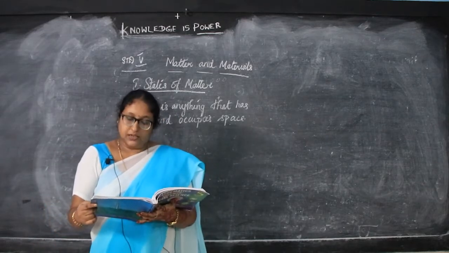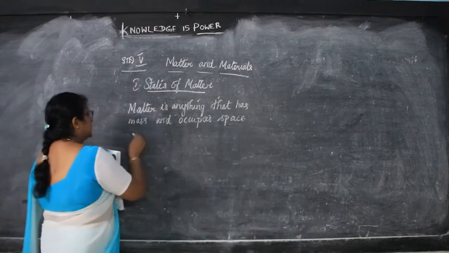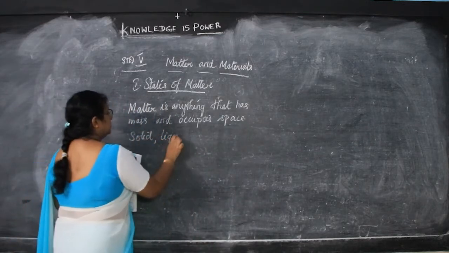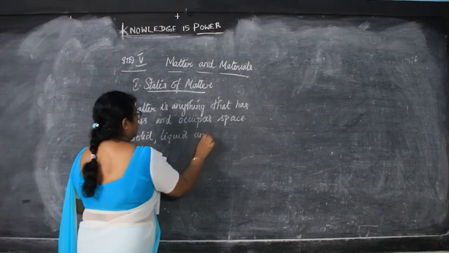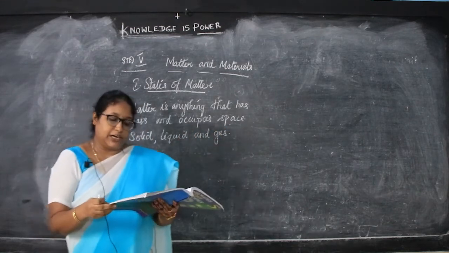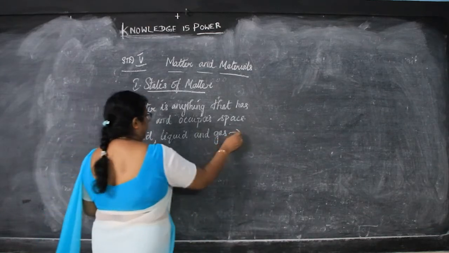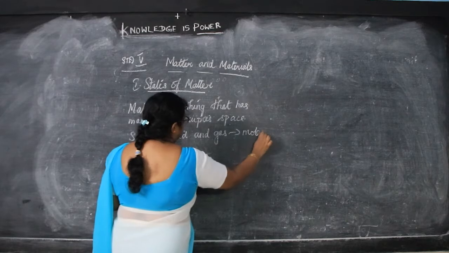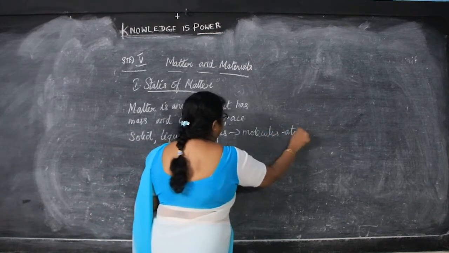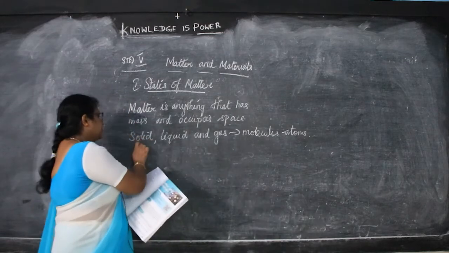Matter can exist in 3 physical states. So we have studied in the 4th standard also about this. That is, it exists in 3 states, that is solid, liquid and gas. So what are the 3 states? Solid, liquid and gas. Now it is made up of molecules and the molecules are made up of atoms. Atoms are nothing but other small particles. Okay, atoms.